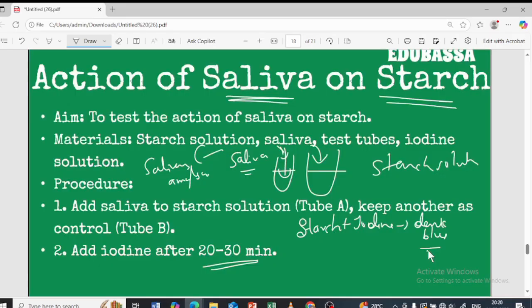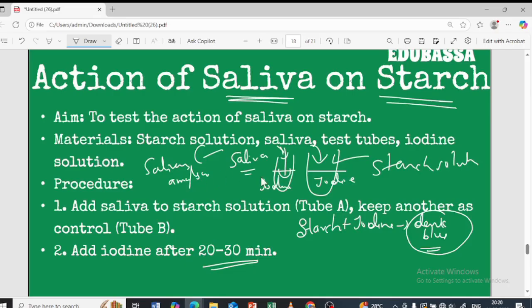Yes or no? Yes. Now when I add the iodine solution here, and when I add the iodine solution here, which one converts into the dark blue color? Tell me now. I'll give you a second. Yes, obviously this one, because the starch is intact, right?